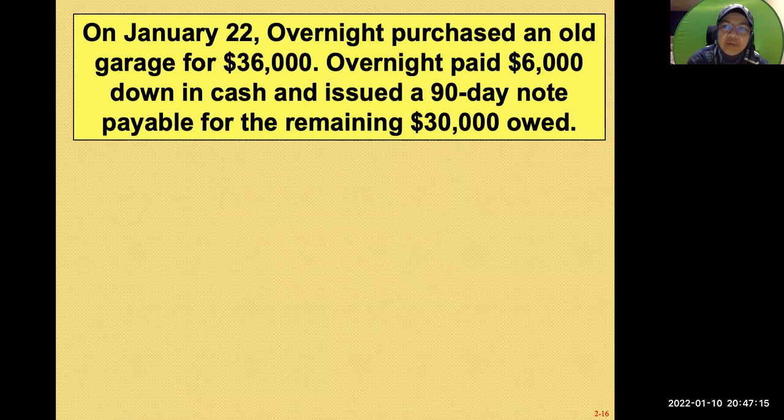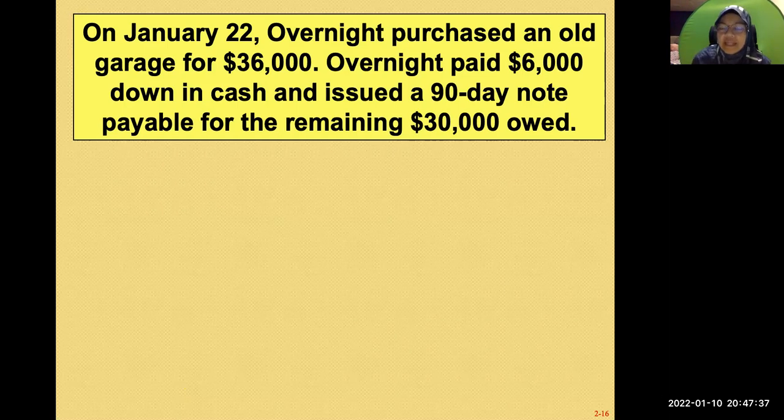How do you pay for that 36,000? You pay in cash 6,000, so from 36,000 you pay cash 6,000 and you have a balance of 30,000. How do you pay that 30,000? You're going to pay that in the future, because you issue a note payable for the 30,000.